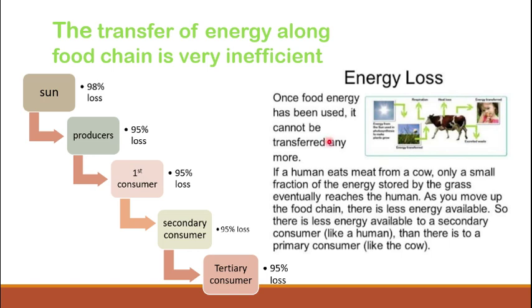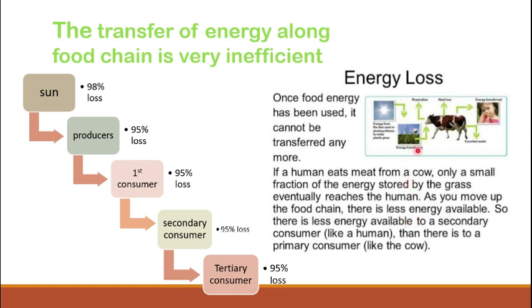Once the food energy has been used, it cannot be transferred anymore. If a human eats meat, like in this example, only a small fraction of the energy stored by the grass reaches the human. As you move up in the food chain, less energy is available.